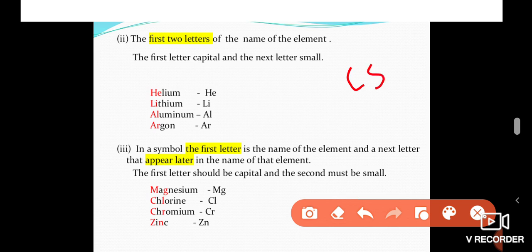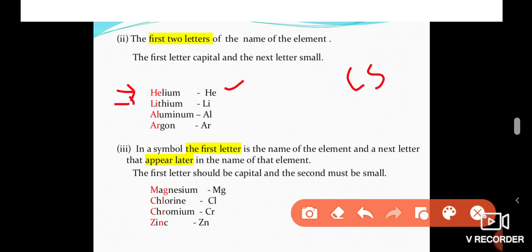Okay, so in the two-letter system, the symbol is taken from the name: the first two letters of the symbol are taken from the first two letters of its name. For example, helium. The first two letters of helium are He. So the symbol of helium is capital H and small e.